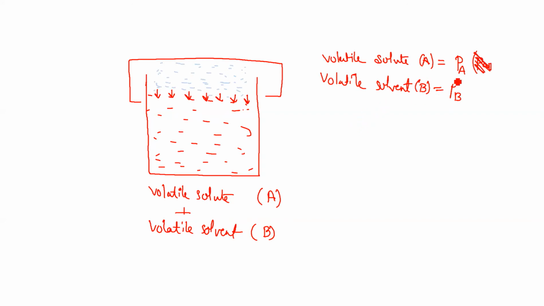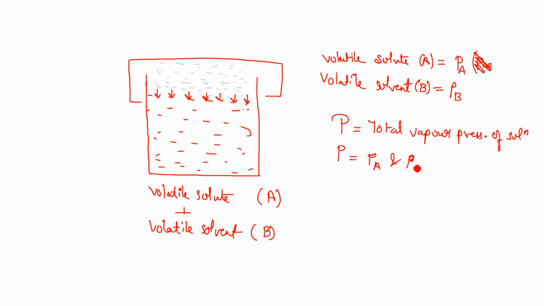But when they are mixed together to form a solution, what will happen? A new vapor pressure will be formed due to the combination of the volatile solute and solvent. That vapor pressure will be called the total vapor pressure of the solution, and it depends on pA and pB.